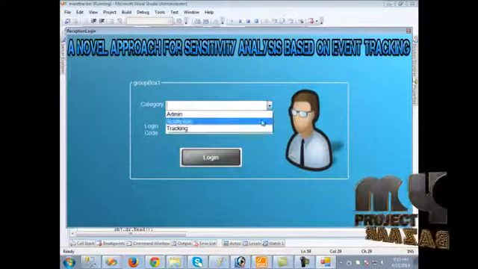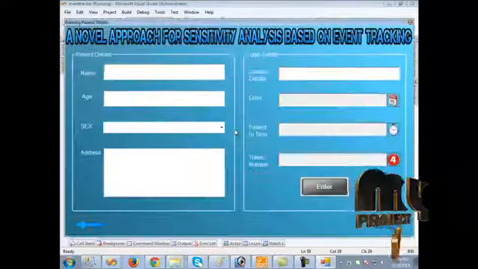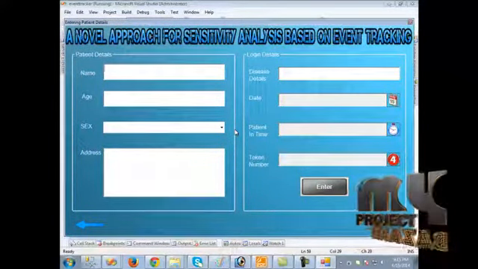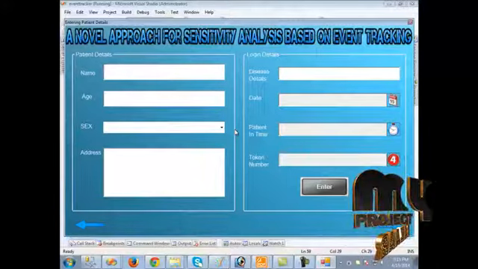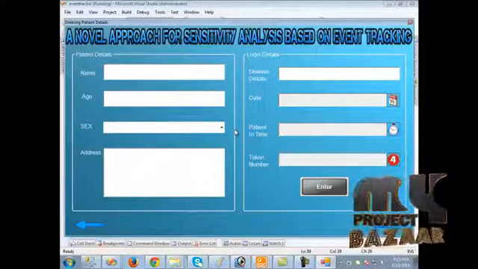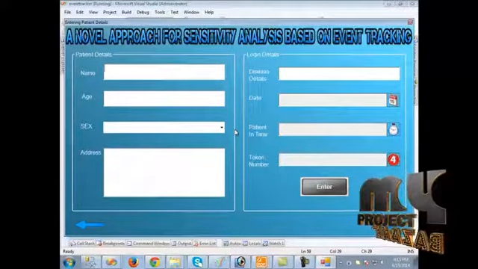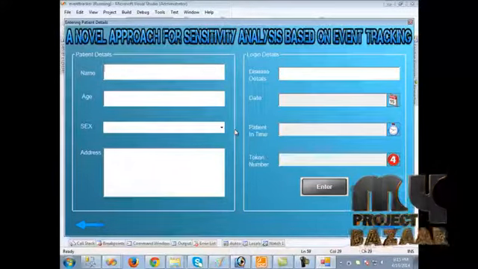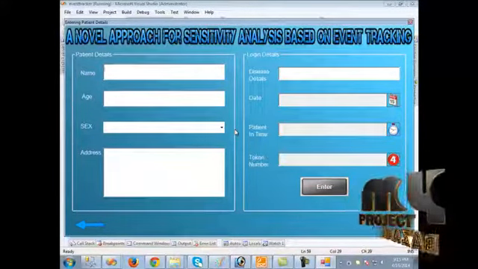Now the reception should log in. Here we should create the patient details, and only then will the patient details be updated in the database. We can track the patient according to these in and out details. The patient token number is a unique number, so only then can we identify which patient corresponds to the token number.